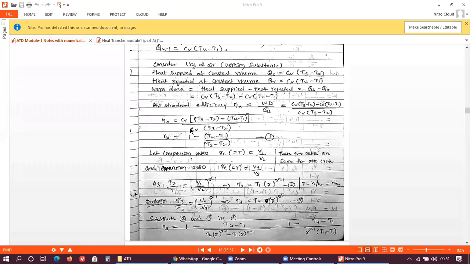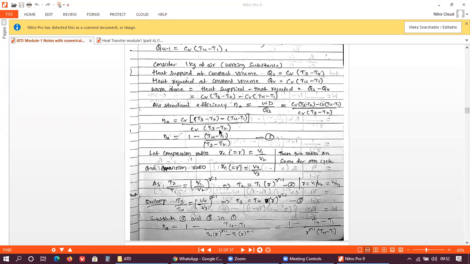It is just like A minus B over Cv into A. This Cv gets cancelled in the denominator and numerator. The remaining expression is T3 minus T2 minus T4 minus T1, divided by T3 minus T2.